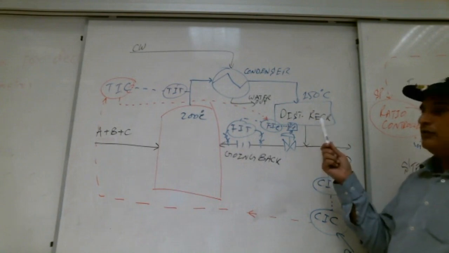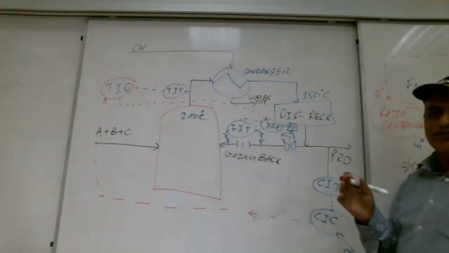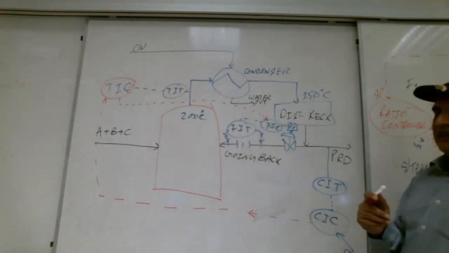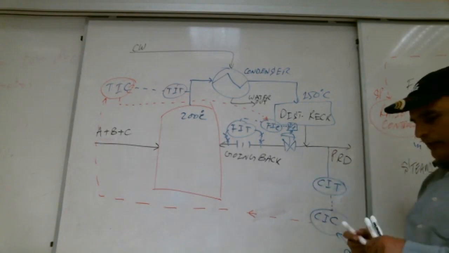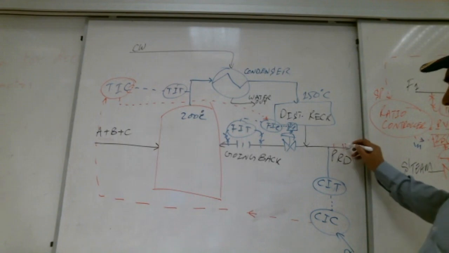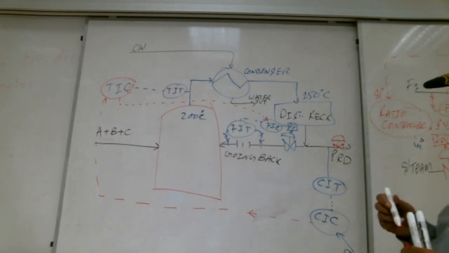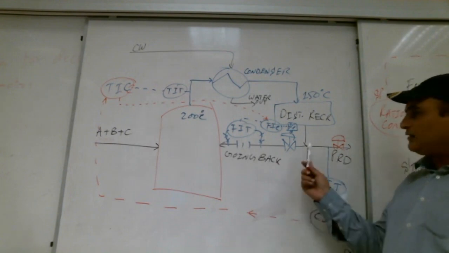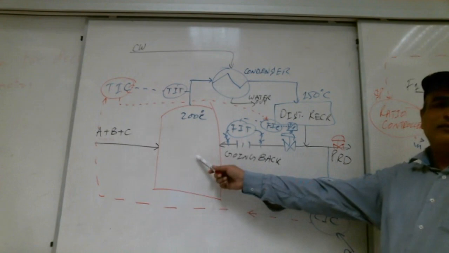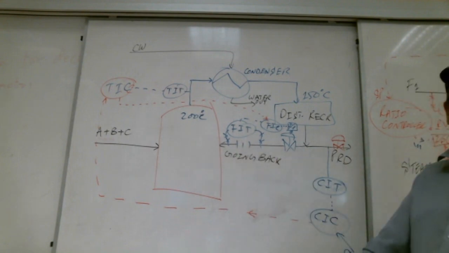Then what do we do? If the concentration of C is 0.8, or you can assume anything, simply, if the concentration is correct, let it go out. There is a valve here again. If you see the diagram, there is a valve here. We are not controlling this valve; it is controlled by some other system. If the concentration is correct, it goes out. If not, it goes back. Are you with me, Shabab? Yes, with you.